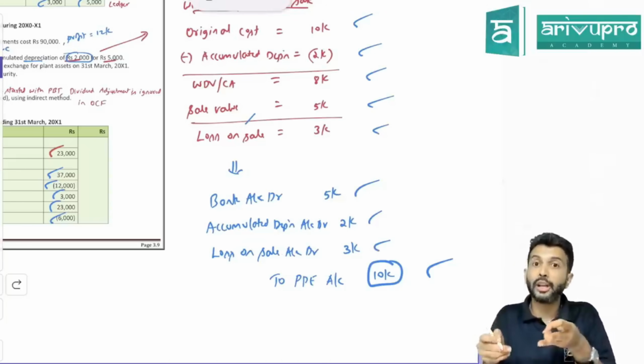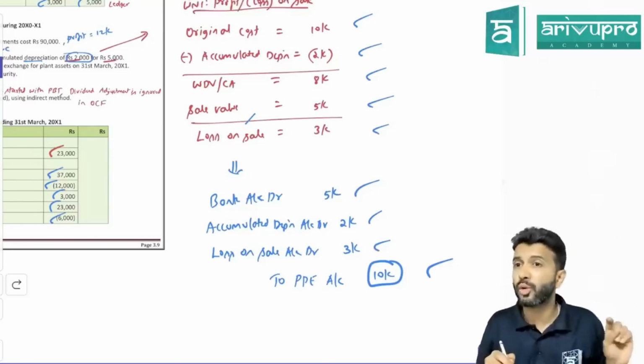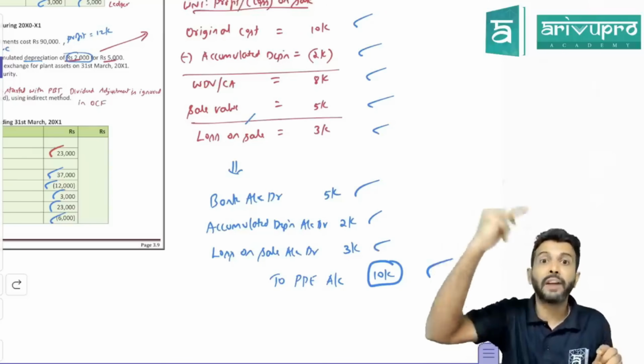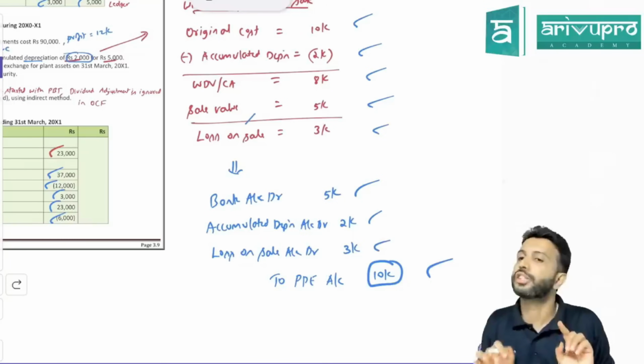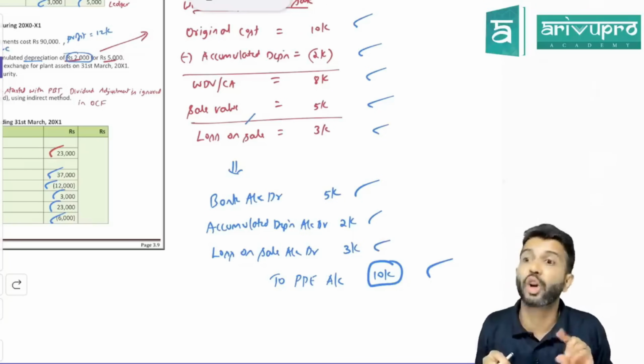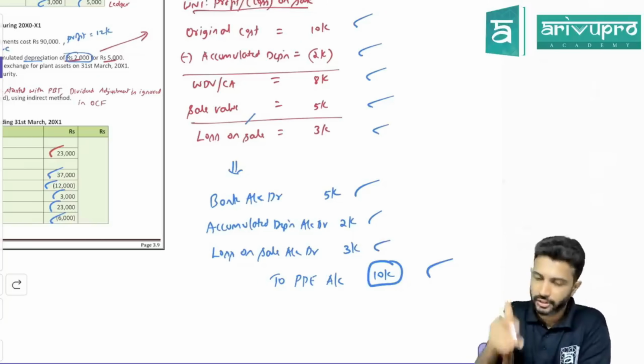So basically, I used to tell you in the problem, whenever this provision for depreciation account is maintained, add 3 components. And when you add the 3 components, you should get original cost. If you don't get it, somewhere you have gone wrong. It is a checkpoint. This is the logic for that. This is an entry basically.